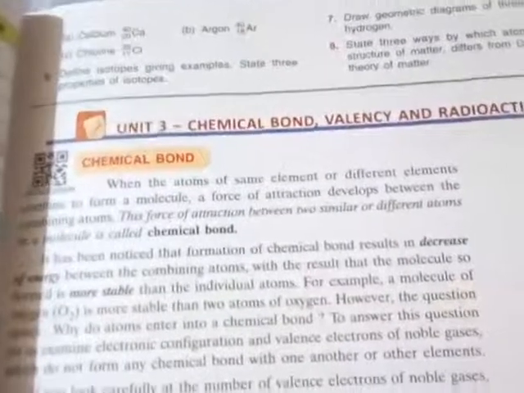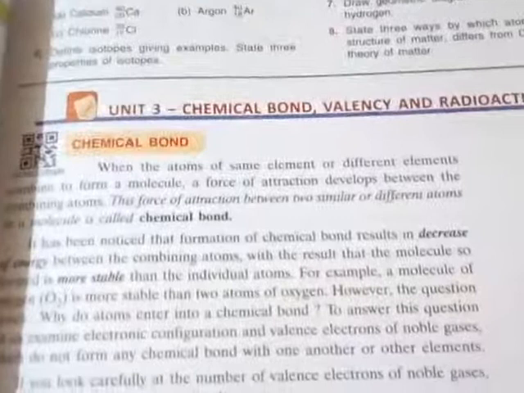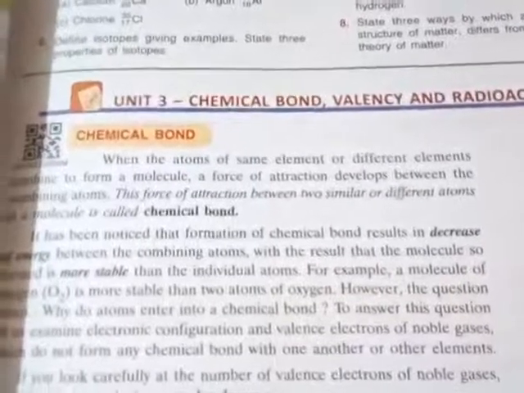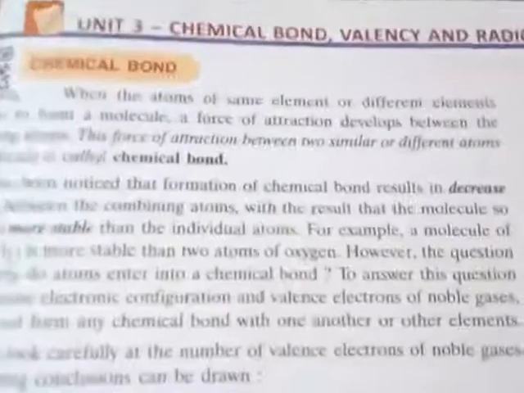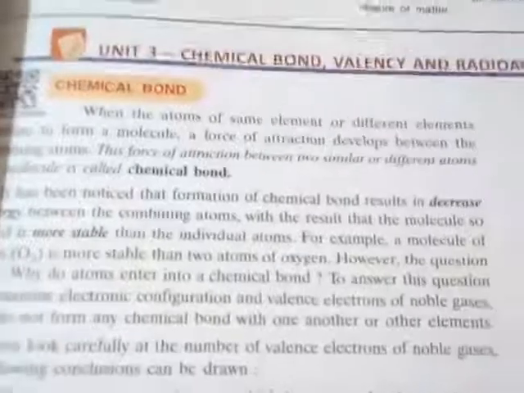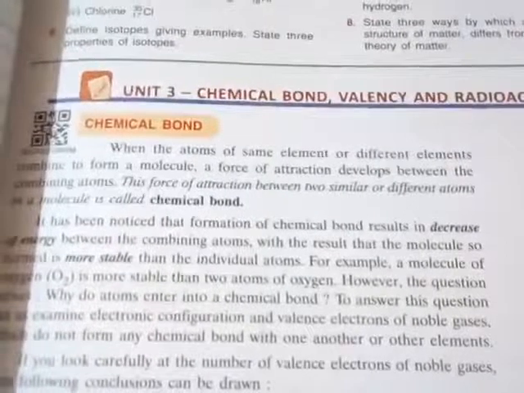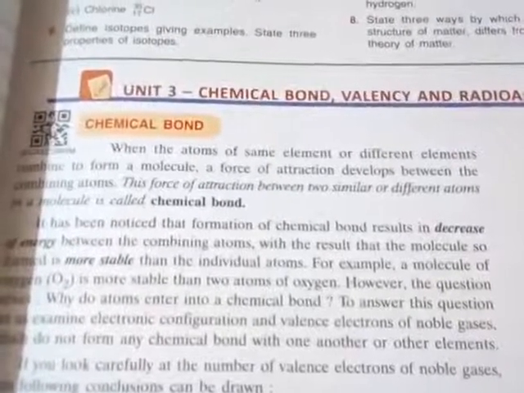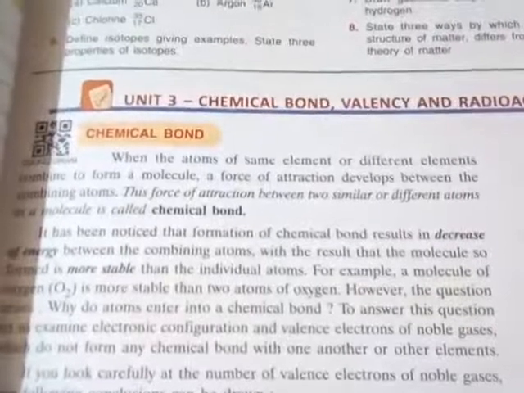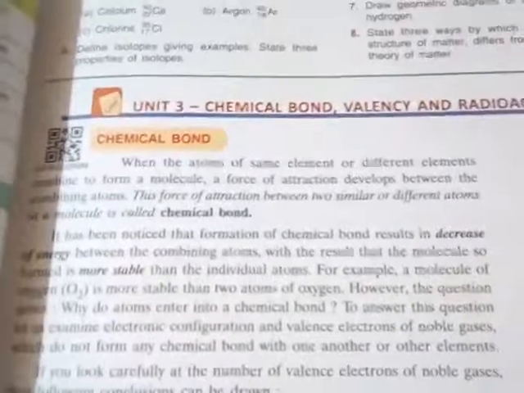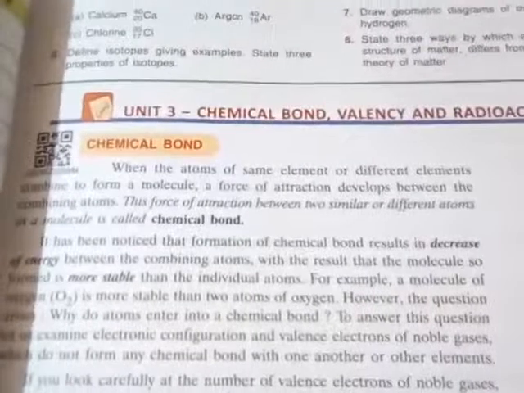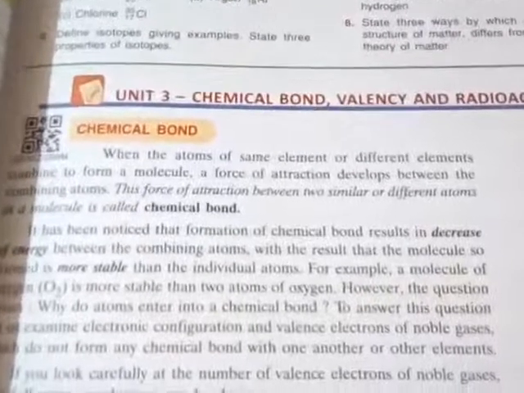The first, the addition of 1 electron, is much more favorable in terms of energy for the chlorine atom. So it will take the 1 electron that was removed from the sodium atom into its outermost shell, and convert to Cl minus.